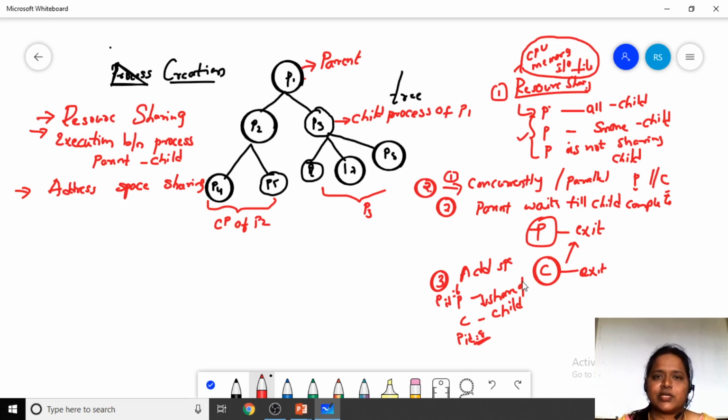Process creation means a parent process should be there and a child process should be there. A child process can create another child process by making use of exec. In Unix you have a fork system call and an exec system call, which I'll explain now. By making use of those system calls, a parent can create a child process, and a child, by making use of the exec system call, can create another new process. So by using these two system calls in Unix, you create new processes. This is a brief introduction to process creation.